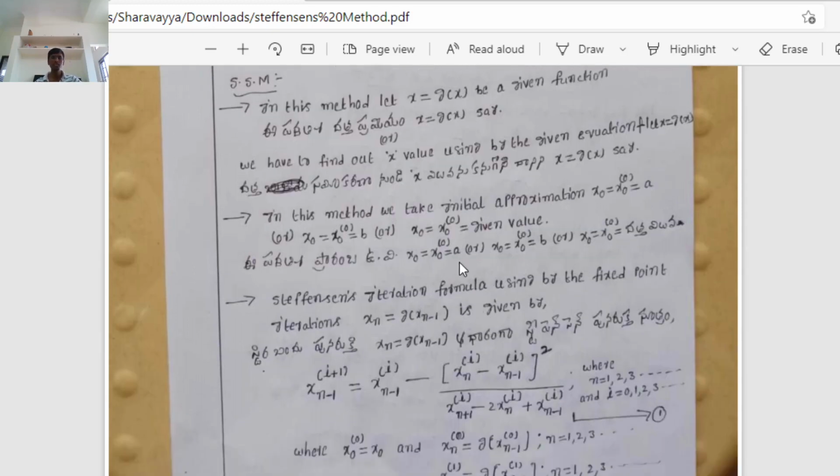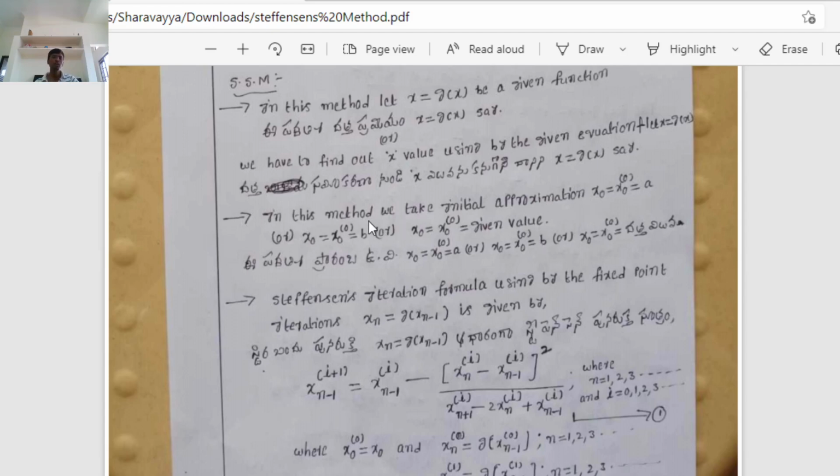Next, in this method we take the initial approximation x naught equal to x naught to the power of 0 equal to a, or x naught equal to b, or x naught equal to a given value. The given value must lie between a comma b, in most cases.